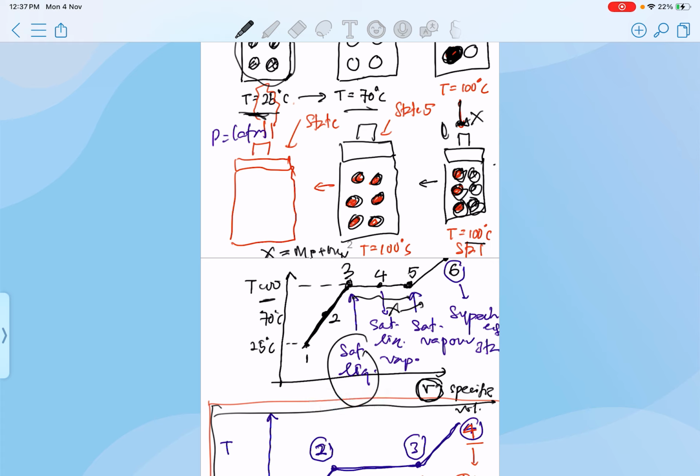Going back to here, instead of having a mixture, now all the liquid water has been converted to vapor. So this one is what we call saturated vapor. And then if I heat up, the temperature will start to rise again until it reaches what we call superheated steam.